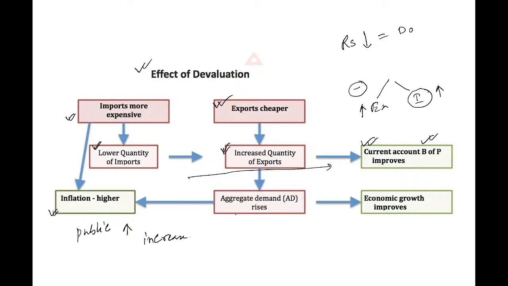Now if the quantity of exports increases, then aggregate demand will rise, and that also creates some inflation and economic growth. Aggregate demand here means demand for the export product.